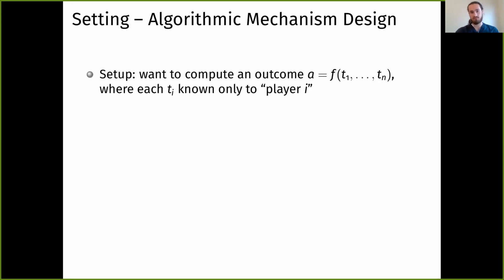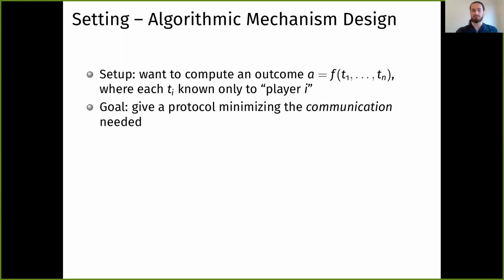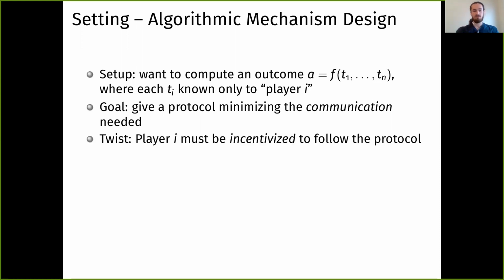So the setting of this paper is this general algorithmic mechanism design setting, where we're interested in computing some function f of t1 through tn, where the type ti is known only to some player i. And our goal is to find a communication protocol minimizing the communication cost between us and the players. But the mechanism design twist is that player i must be incentivized to follow the protocol. They won't just do it because you asked them to.